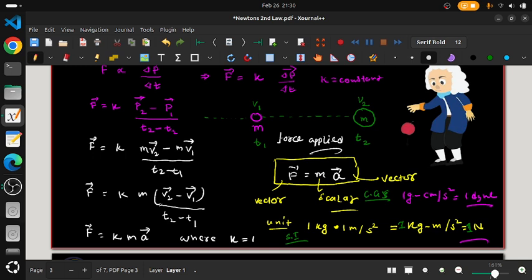So Newton is the SI unit. Capital N I'm writing now. In short, it is Newton. So basically, for writing the unit, we write like this. We won't write the full form. We write capital N and dyne only.